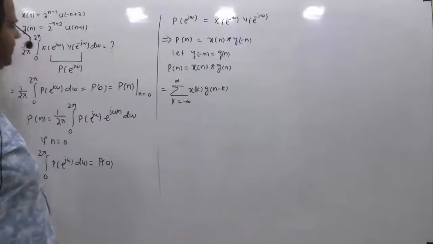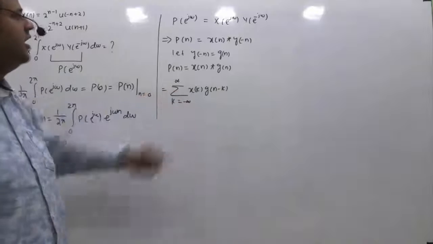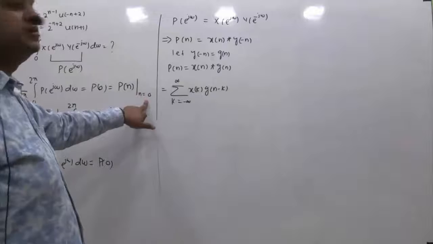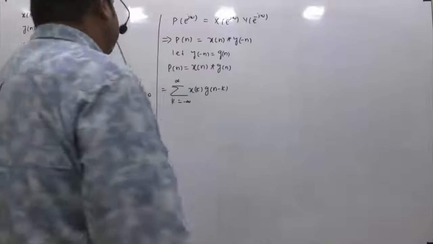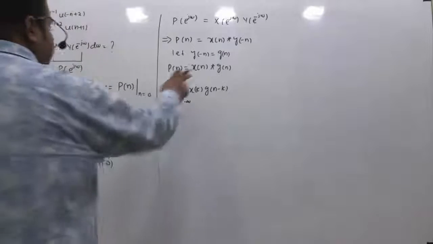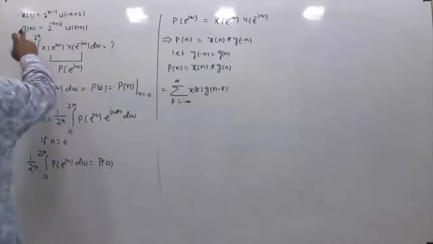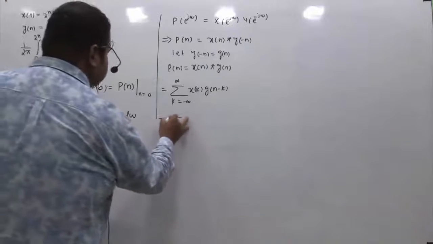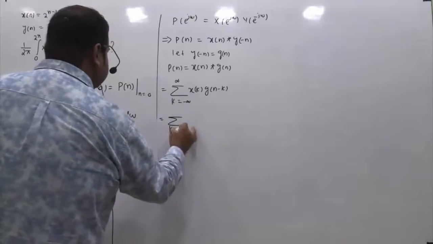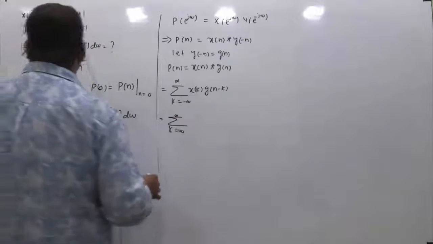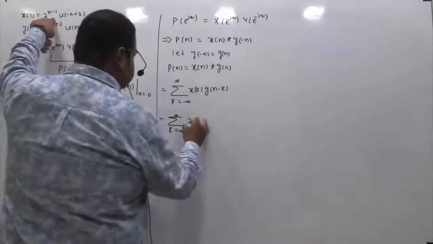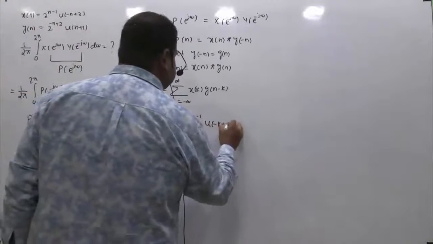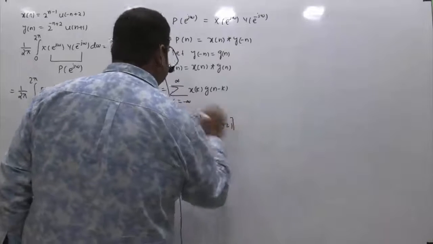We have the x[n] function and the y[n] function. Let us substitute these into this summation, and then we'll substitute n equal to 0, because this is equivalent to p[n] at n equal to 0, and then we'll see how we come to the conclusions. Now the first thing: we have x[n], so we can get x[k] by replacing n with k. So it is 2^{k-1} times u[-k+2].